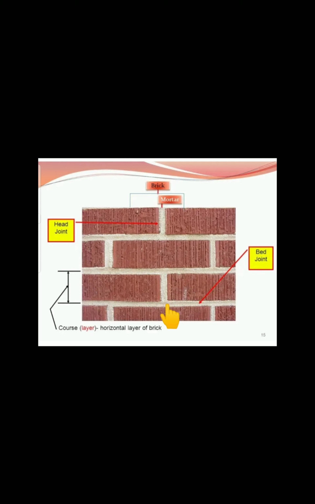So that's why it is a bed joint. This is the way we follow in construction, because the joints should appear in this way only. If this course joint is here, then the joint of the other course should not come directly below that particular joint. If this happens, what will happen? This joint will come in a weaker portion. Understand? So whatever the construction is, we construct in this way only.